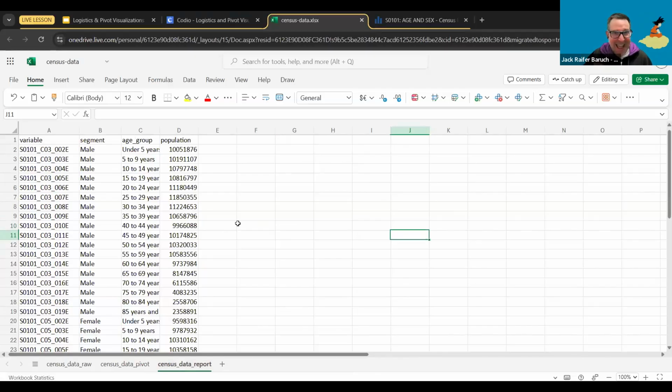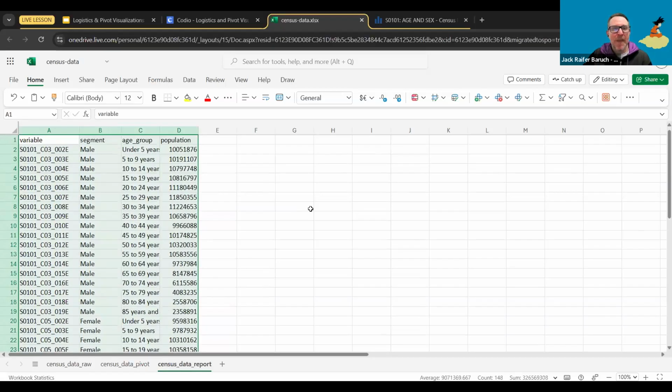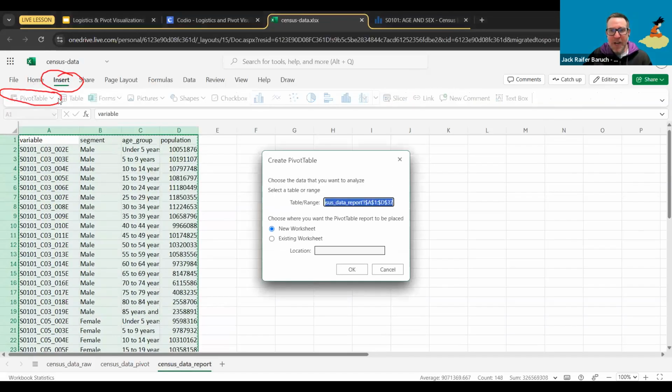So how do we do a pivot table? The first thing, let's go over here, and we're going to do Control A again to select all of the data. Or if you want, you can just select all of the data with the mouse. Then we're going to go to this wonderful part called Insert. See, we have this wonderful Insert button, so we're going to click on that one. After we do that, the first item on the Insert ribbon is the PivotTable. This is the magic one that we want, so I'm going to click on that one. When it opens up, don't worry about this table range. That is the information that we selected.